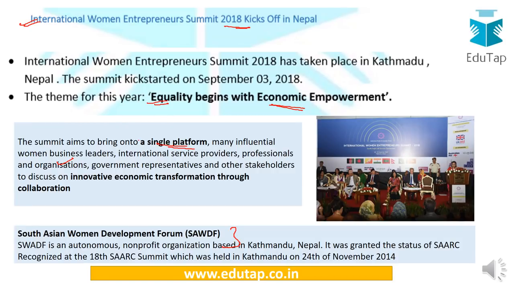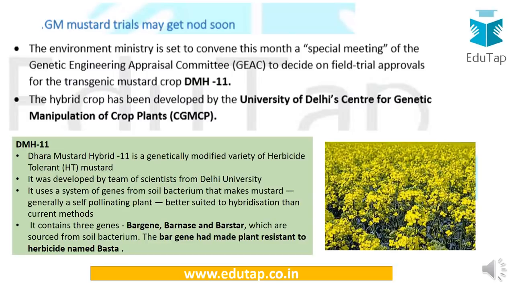Let us move on. Another important news is here, GM mustard. So this genetically modified mustard may get the nod soon. Now see, although this particular news is not that much important, but we need to know about the background, that is the genetically modified crops and what is basically about them.